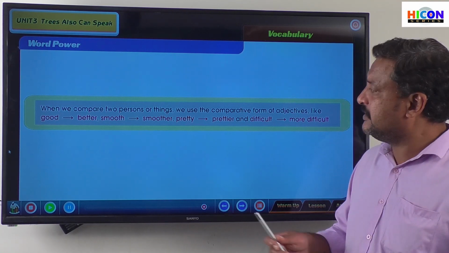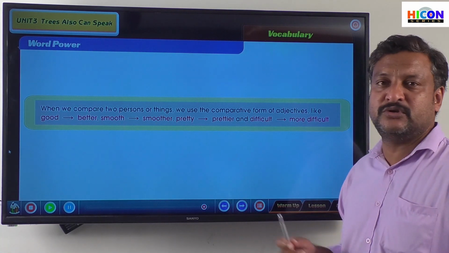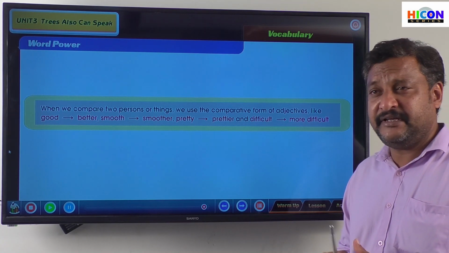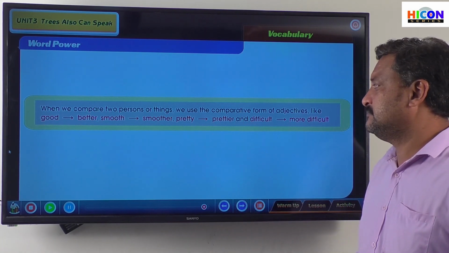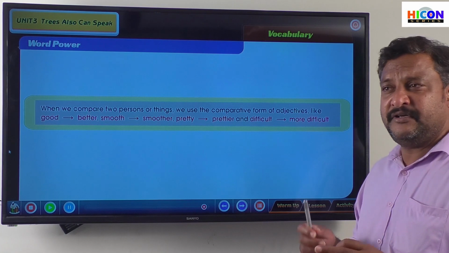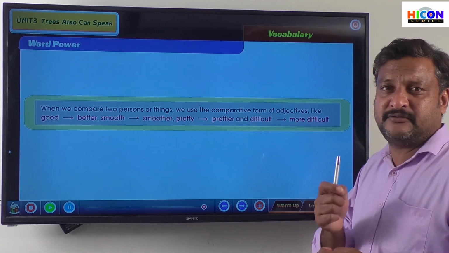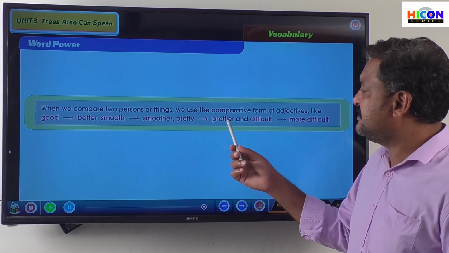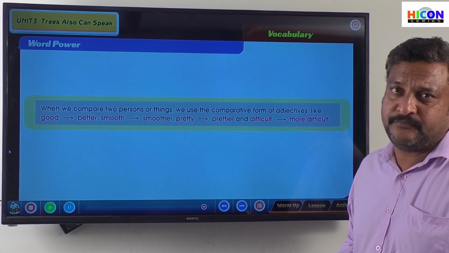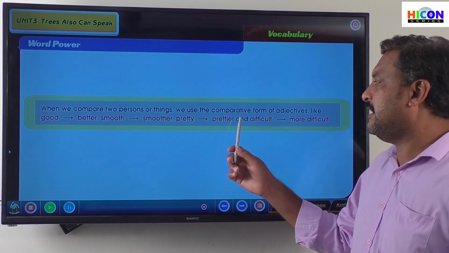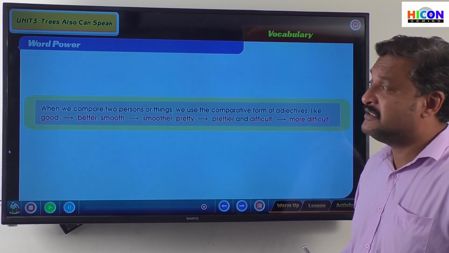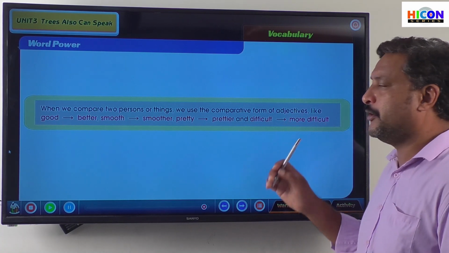With some words like smooth, it is smoother. Pretty, if it is much more beautiful than the first one, we say prettier. So with most of the words we add er. With some words we add more.